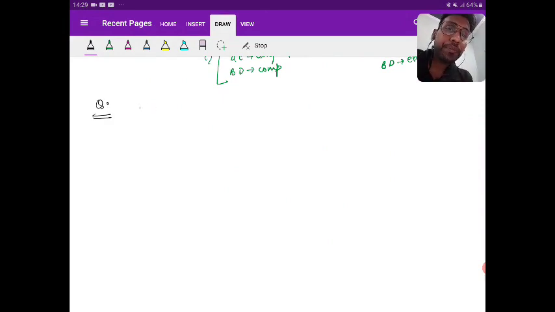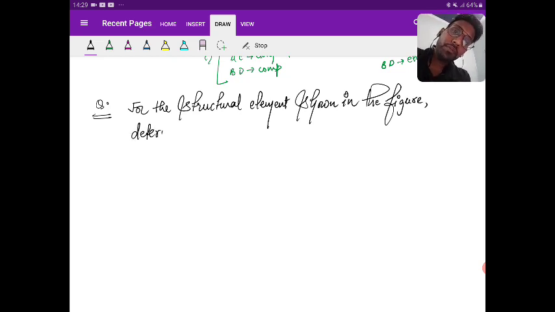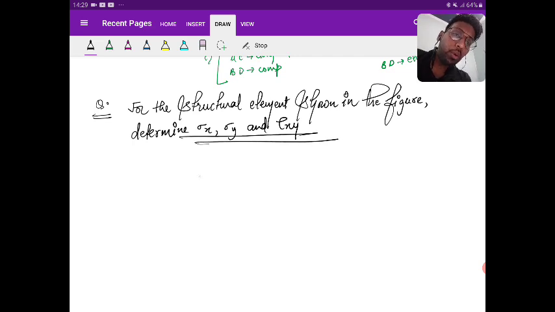The third question says that for the structural element shown in the figure, determine sigma x, sigma y and tau xy. So the question is given in this form.